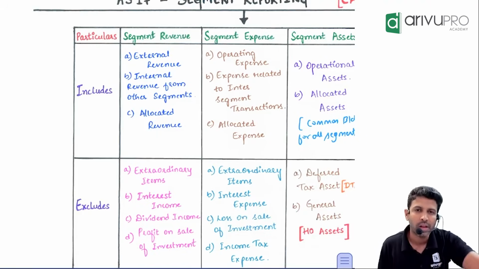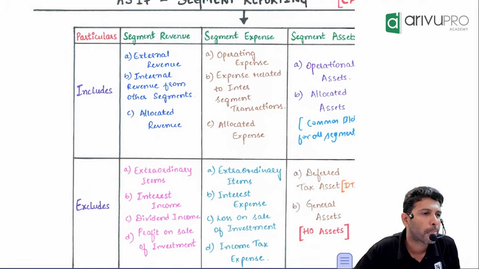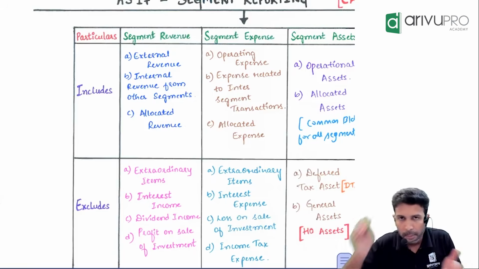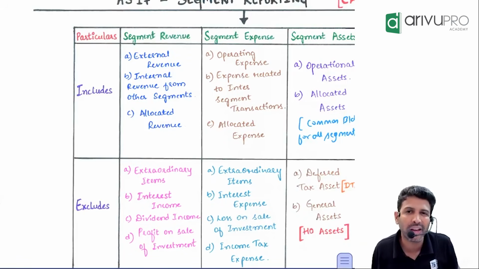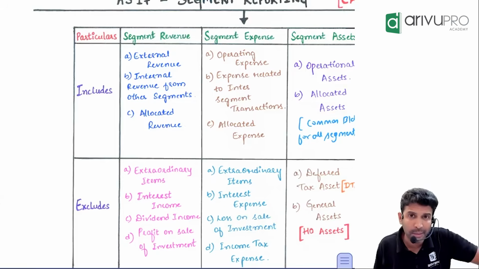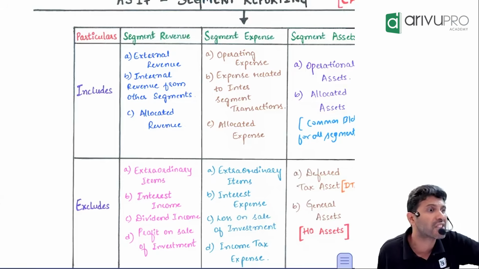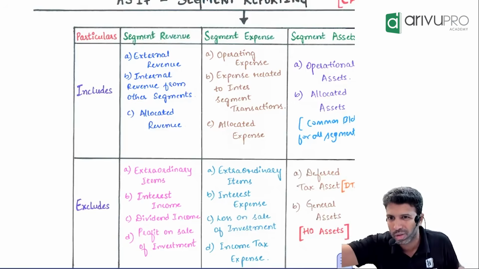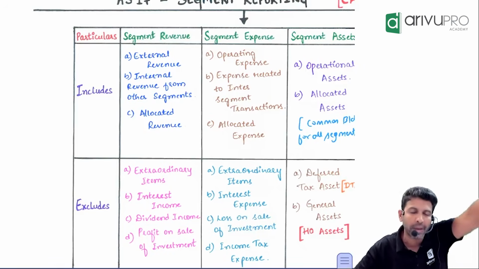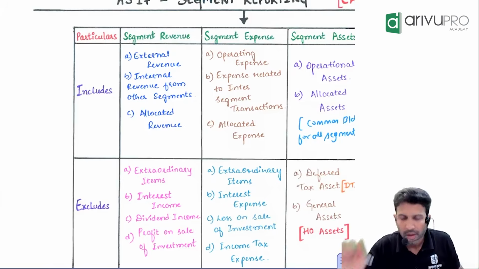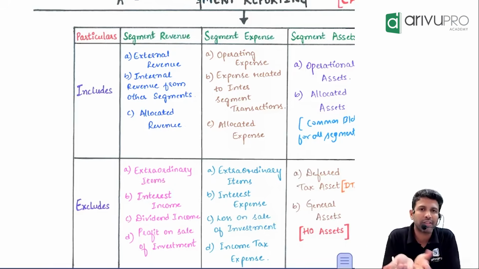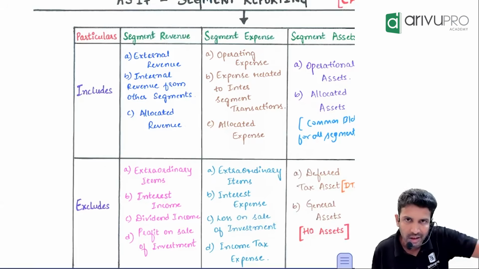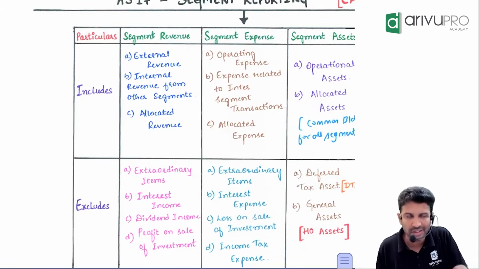Why? Sir, when will you invest the money? When we have surplus. But what is the intention of giving segment reporting? To know how well the business is doing, how well the business is managing its own core operations. So only core main operations related data you want to give. But you will make the investment only when you have some surplus money. That will not help the users understand the core business better.